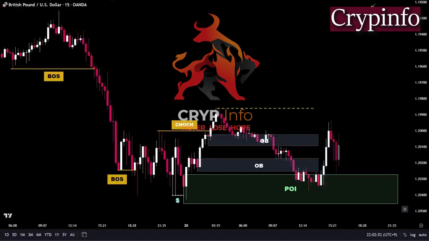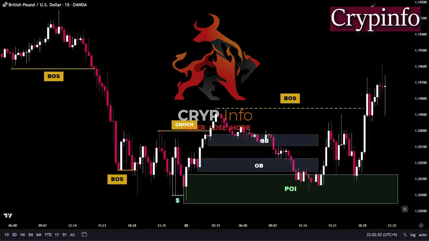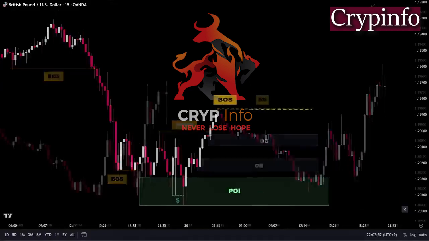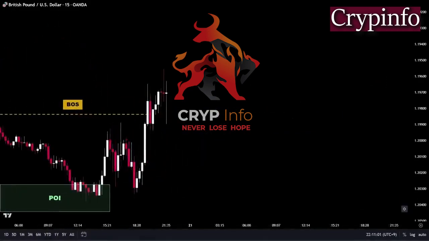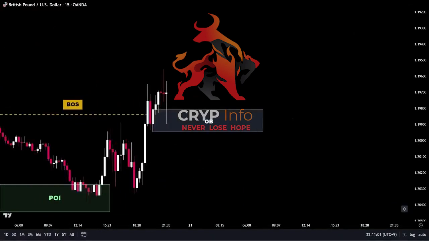Now let's see what happens next on the chart. As you can see, the price has broken out of this structure to the upside and closed above it, indicating a new break of structure. Our next step is to identify the potential demand zones that are generated by this new break of structure. Here, we have identified a demand zone attributed to this bullish movement.